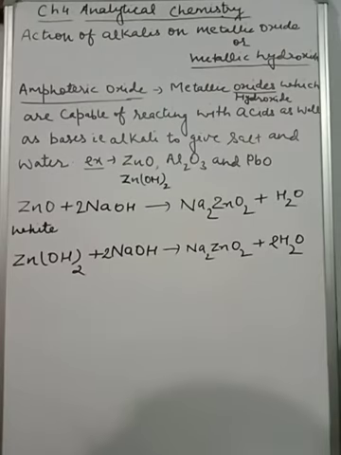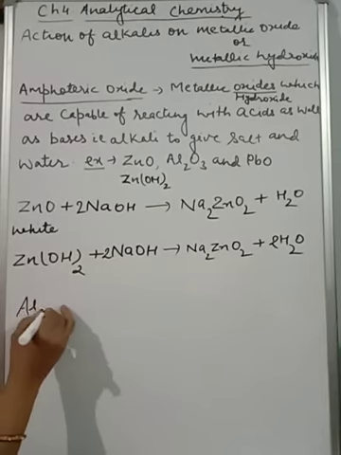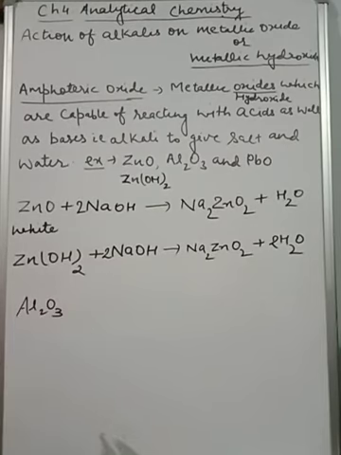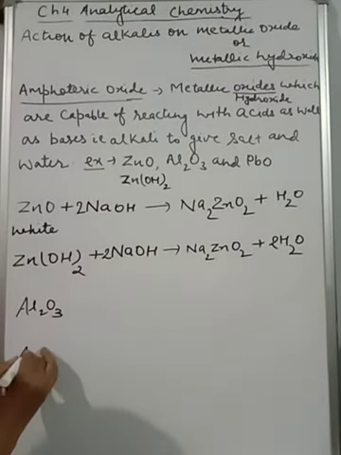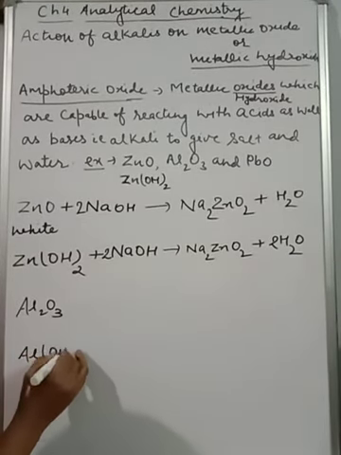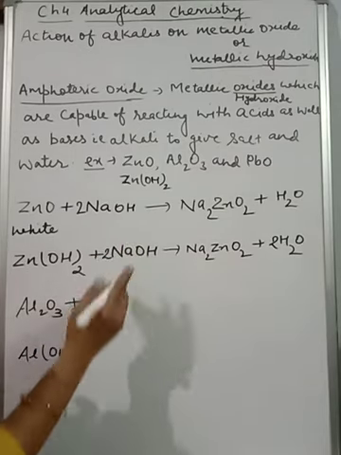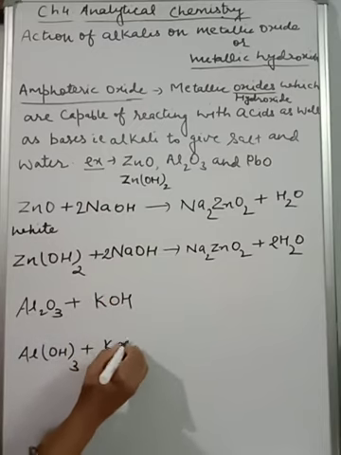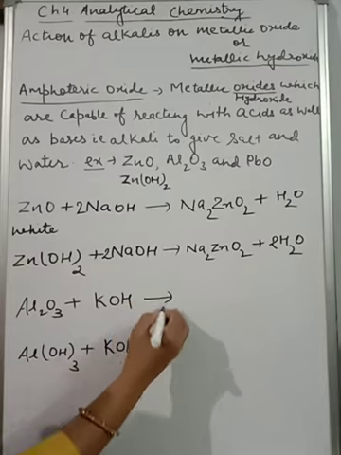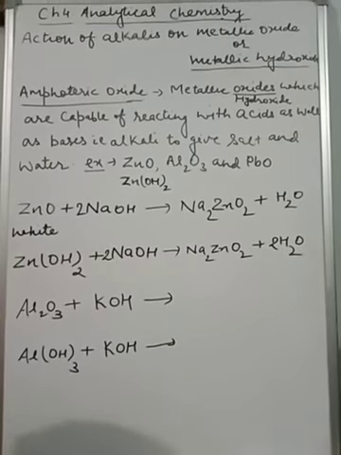Now we will do aluminium. For aluminium, you will take Al2O3 and aluminium hydroxide, Al(OH)3. With this, instead of NaOH, we can use KOH also. So take this KOH. Now what will you get as product, children? You will get sodium meta-aluminate or potassium meta-aluminate.